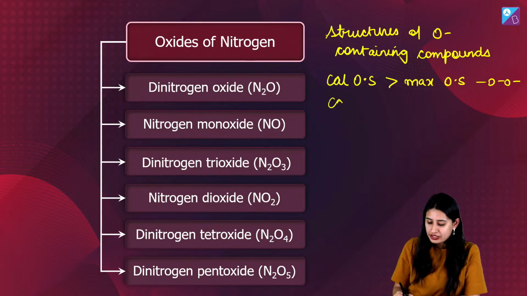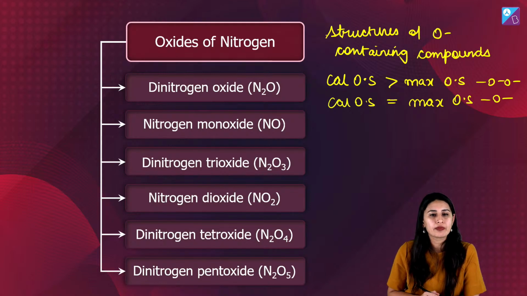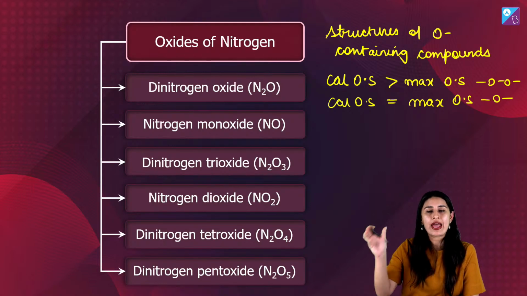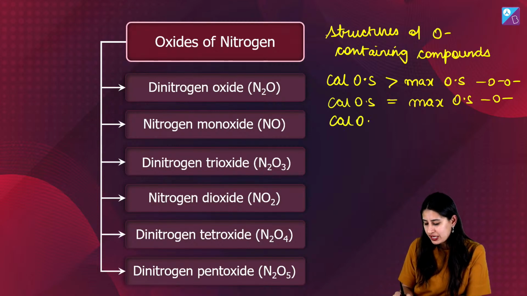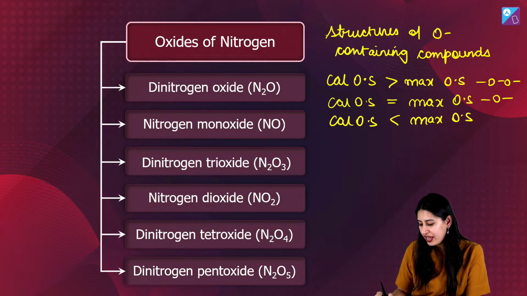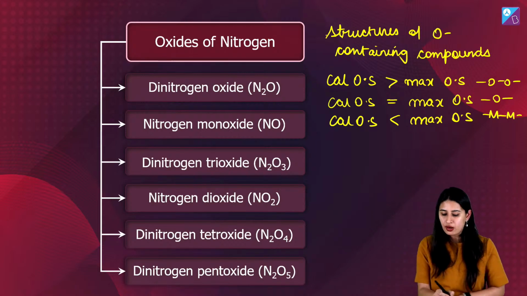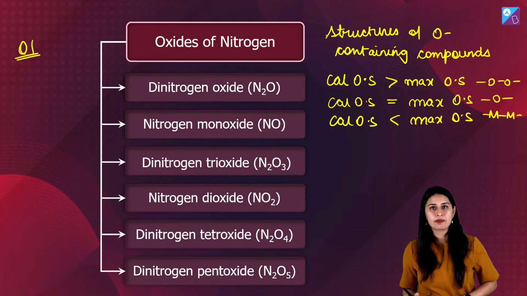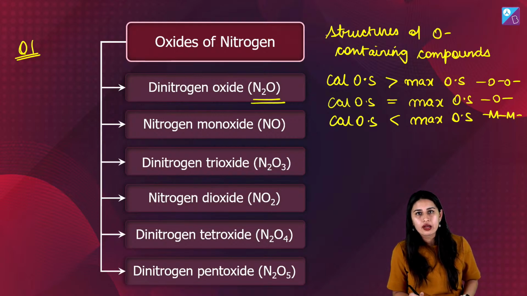The other is calculated oxidation state is equal to the maximum oxidation state. वहाँ पे oxy bond होता है. Think of it as MOM, where M can be any element. And where calculated oxidation state is coming out to be less than the maximum oxidation state, there we will have element-element linkage. So this is the first place from where the questions are possible. For example, let's check N2O, guys.